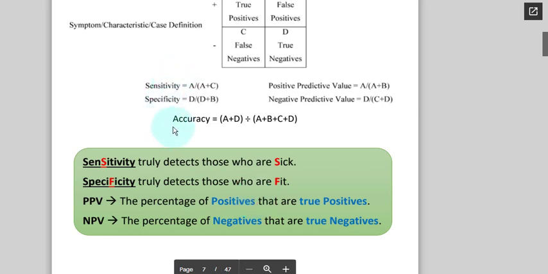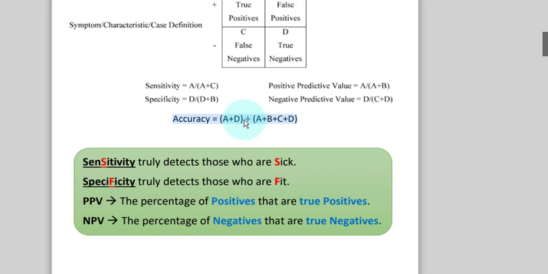Now what is accuracy? A test should be highly sensitive as well as highly specific. A test which is highly sensitive but not specific is of no use, because it is a wastage of time and cost.